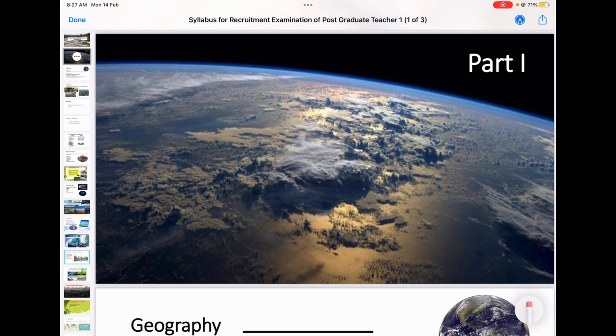Okay, so in the syllabus you can see part 1, part 2. In part 2 itself you can see a second part. Part 2 is divided into 2: one is geography of India, another is geography of Northeast India.